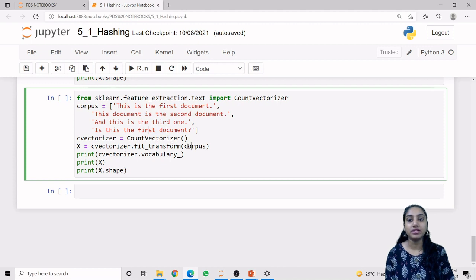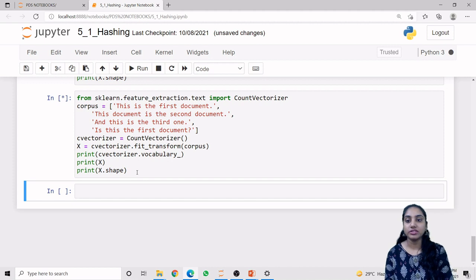And secondly, it will have the vocabulary values. This cvectorizer vocabulary we can see by the attribute cvectorizer.vocabulary_. And this X is our whole matrix, and its shape will return the number of rows and columns. So let us first see the output, to see what will be in the vocabulary.